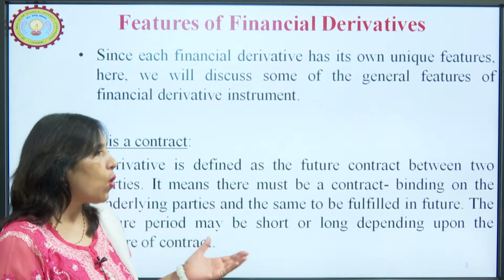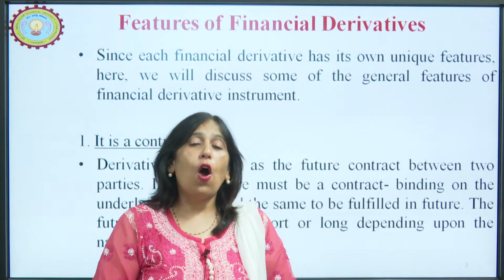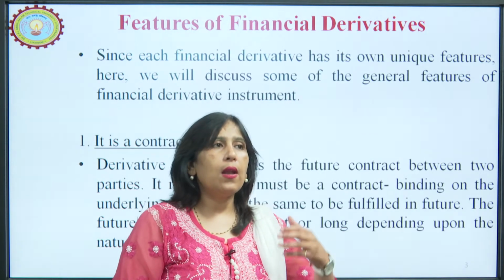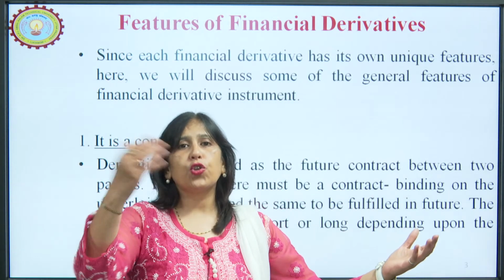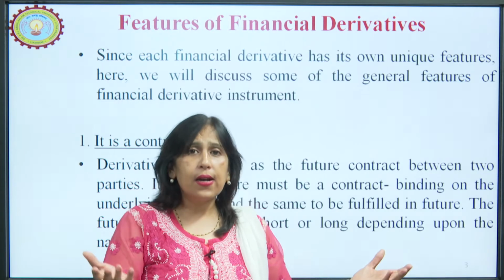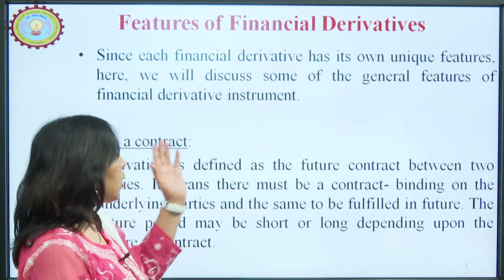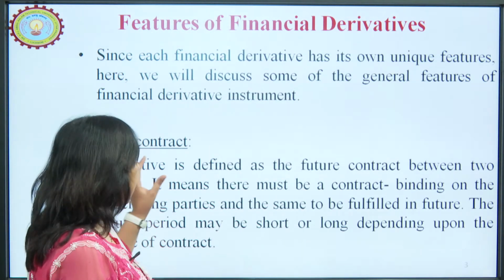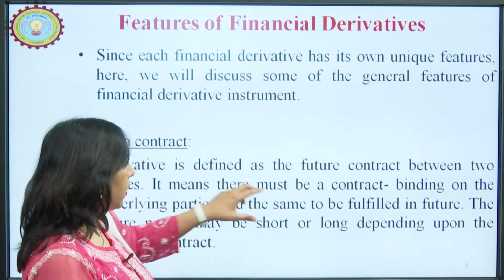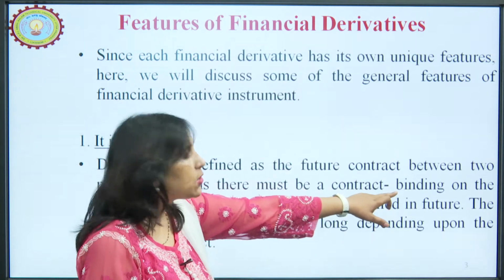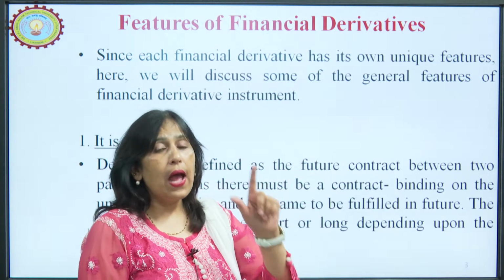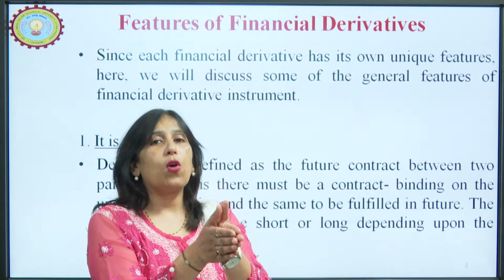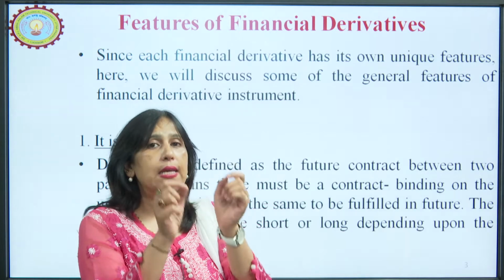When we talk about a forward contract, it can be made between two friends, between a farmer and a shopkeeper, a farmer and an industrialist. So, a derivative is a future contract between two parties. I explained who the two parties are, and it means that whenever there is a contract, there will always be a binding. Whenever two parties are getting into a contract, it has to have a legal binding.